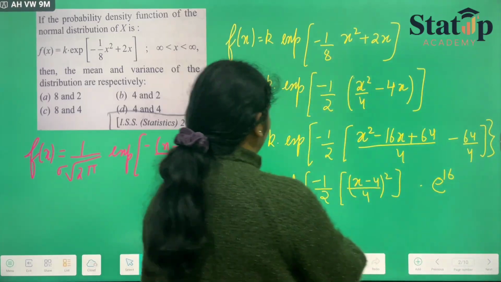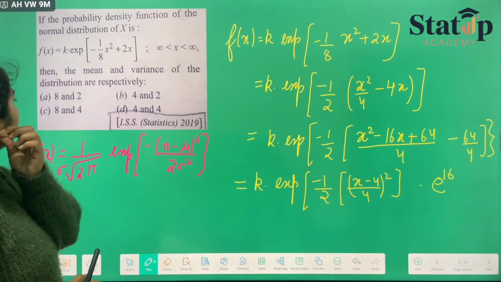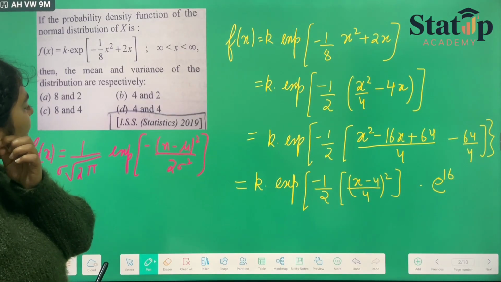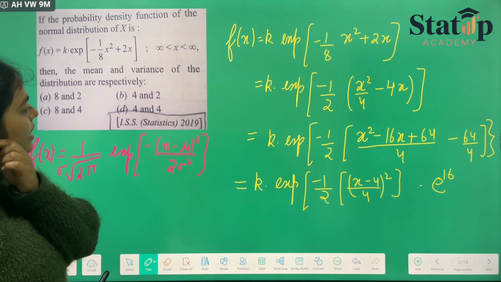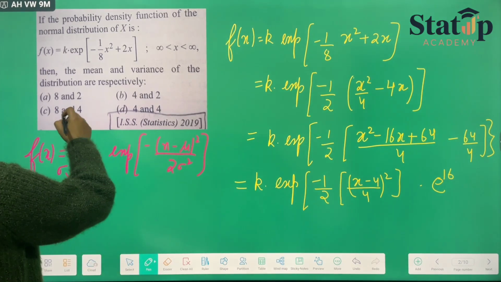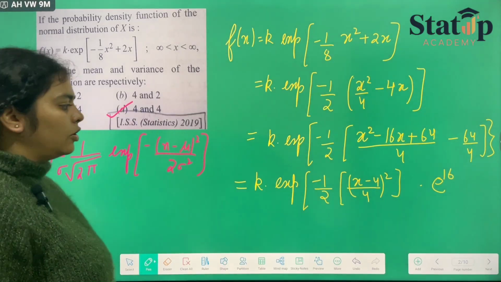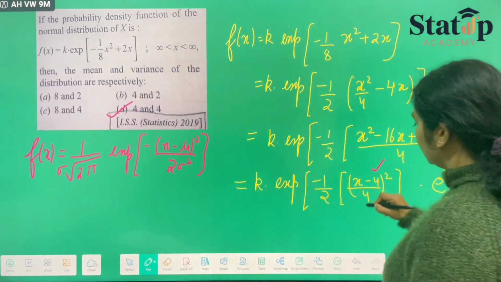This will be kept in the constant only. So comparing this with this, we get x minus 4, mu as 4 and variance as 4 only. So our option number D will be the correct option as we compare these two terms.